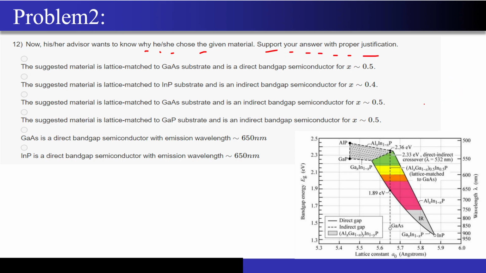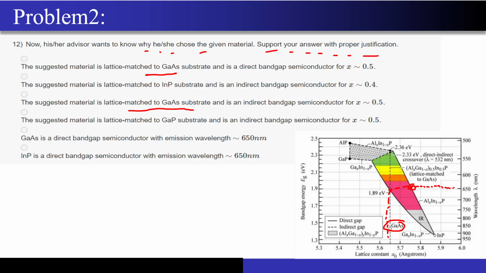So the answer that we gave was, first of all, it was able to give me a light of wavelength 650 nanometer, and apart from this, it also had a substrate available for the purpose of lattice matching. So first of all, the substrate is lattice matched to the gallium arsenide. So this first option seems to be correct. Even in the third option, it is given that it is lattice matched to the gallium arsenide substrate.